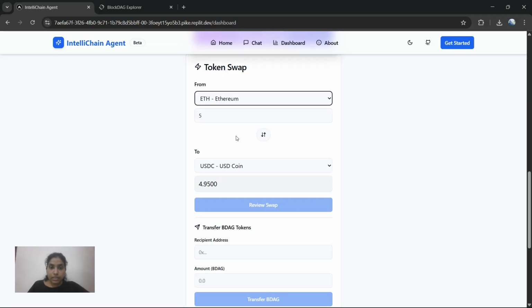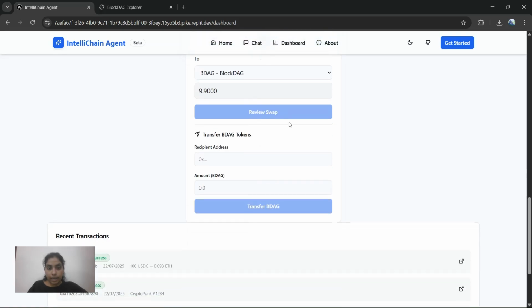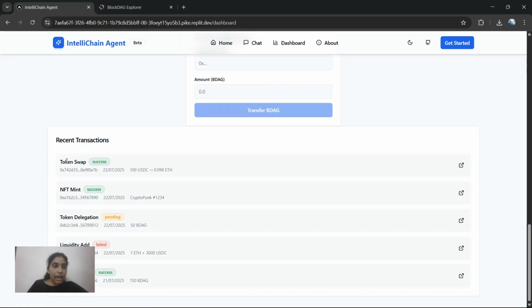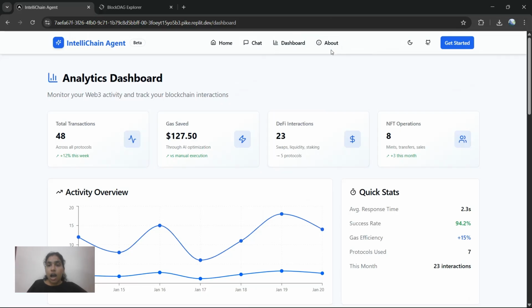So let me see it. We take an Ethereum coin and BlockDAG, and let me see, it is a 10 value. Once we convert, the value would be like this. You can check it here also. And these are the recent transactions. You can edit it, see it, and interact with it. And that's it for it.